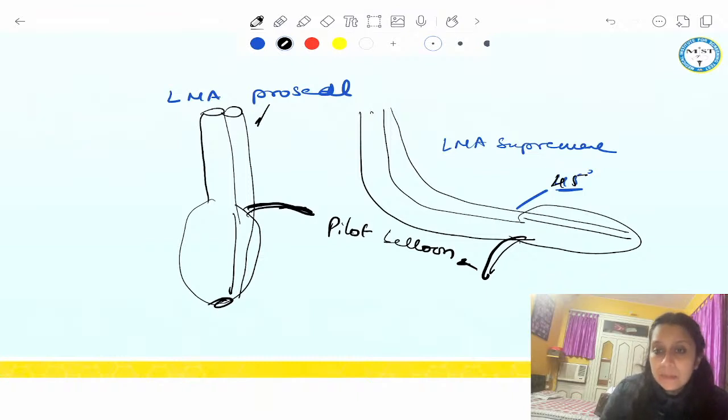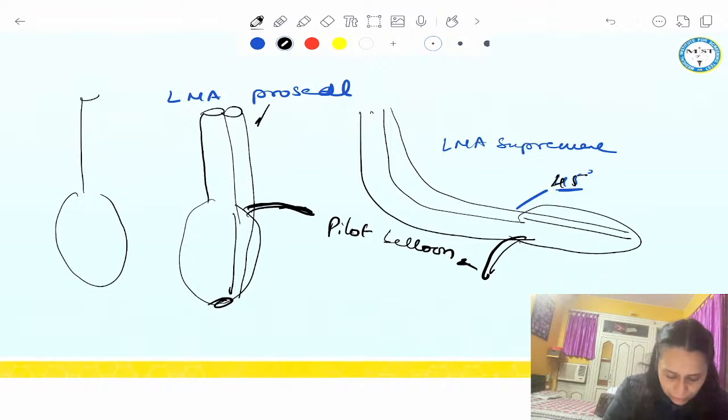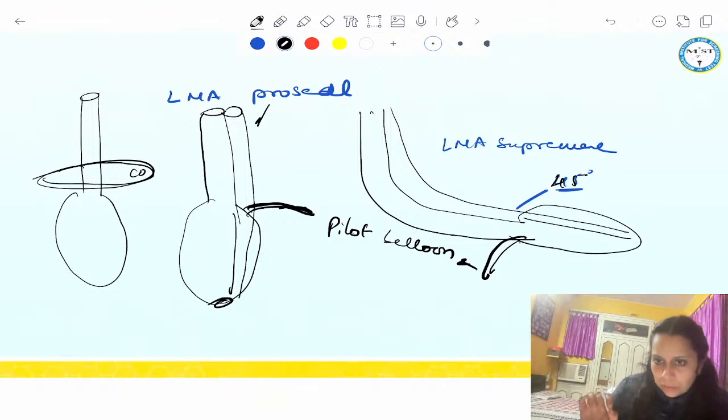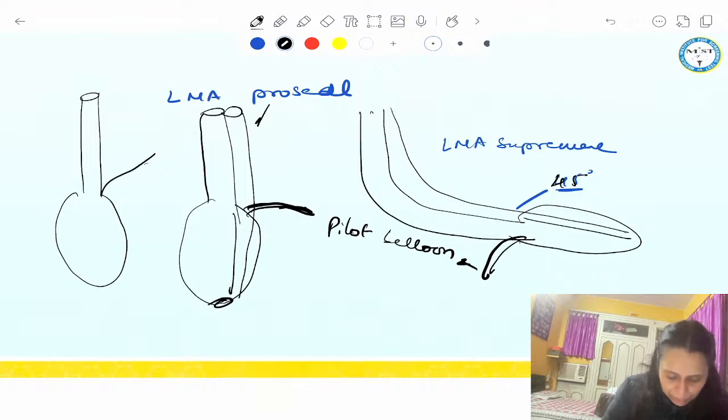These all are second generation. Classical LMA will just have one cuff and one tube. This is classical LMA. Keep it in mind. Cobra perilaryngeal airway would be like this, just with another cuff here. So your classical LMA doesn't have this cuff, which is present in the Cobra perilaryngeal airway. So keep in mind this important image for remembering these devices.